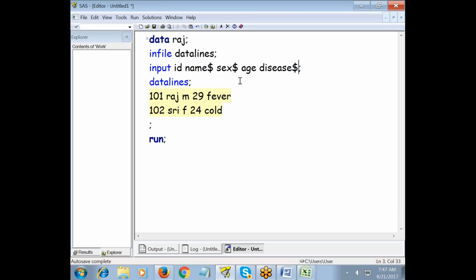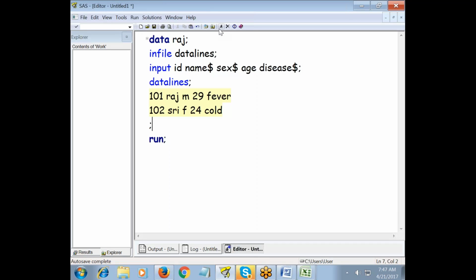The moment your program is ready, what do we have to do? We have to submit this program. The moment you submit, it will create a data set called Raj. Normally, file terminology in SAS, we call it a data set. So now I just run this program here. This is how I submit a program: a small kid running symbol.